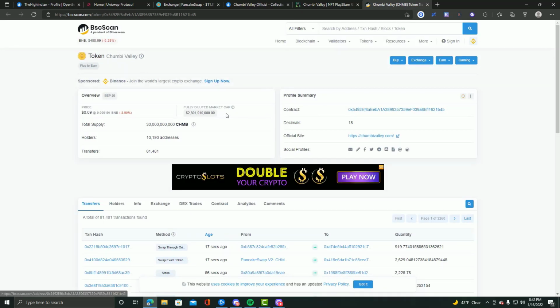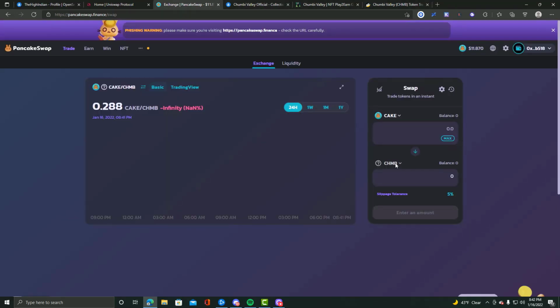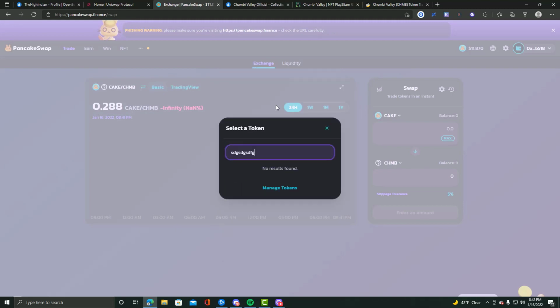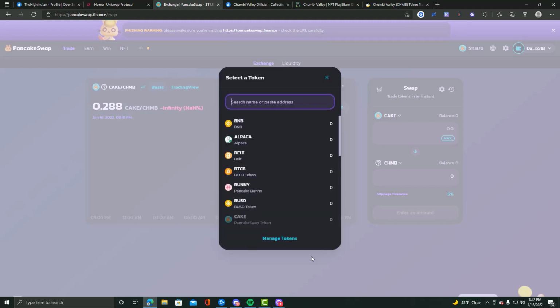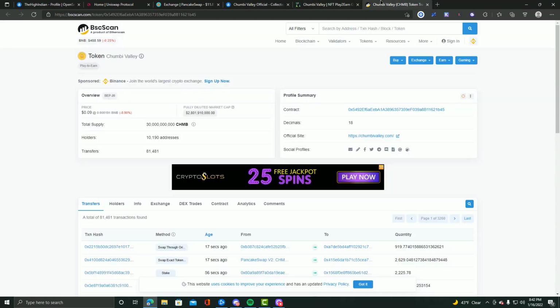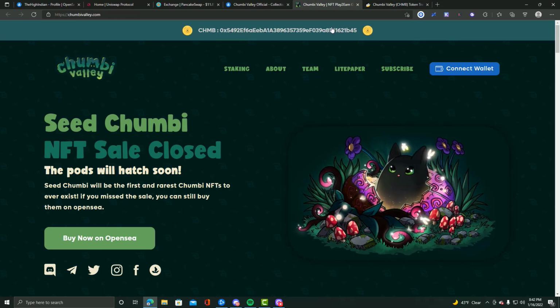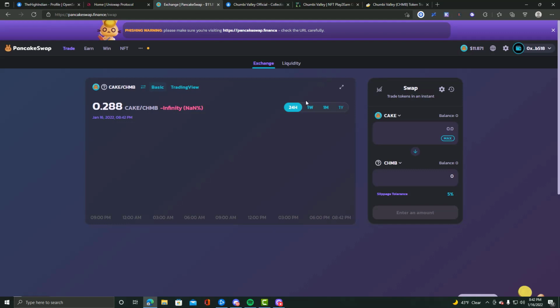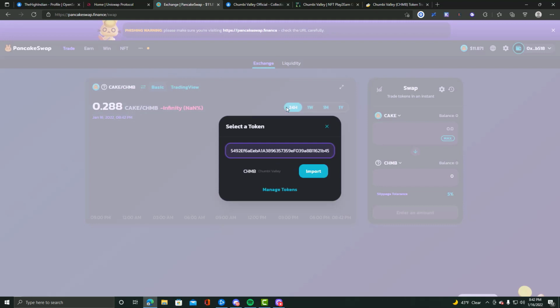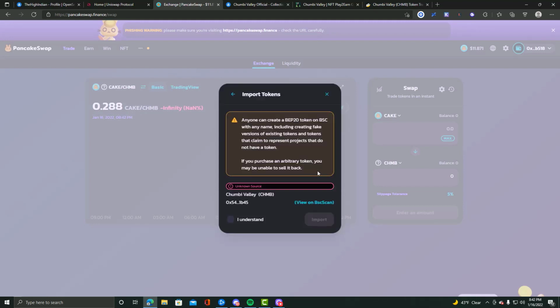This is the thing about it. If you can't find a token when you're on the exchange, whatever it is, you just go over to an official website where you can get it, most likely BSC scan. Take the contract address, which is basically the address for the token. They have it right up there at the top whenever you go to Chumby Valley. Then you go over to the exchange, paste that address, and you'll see that it'll pop up, and you'll just click import.